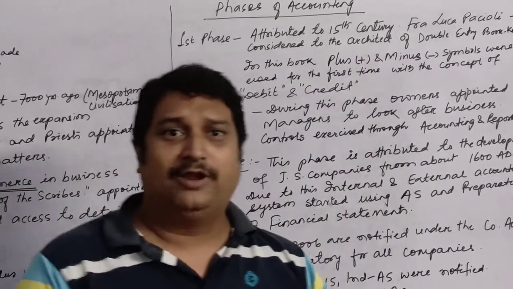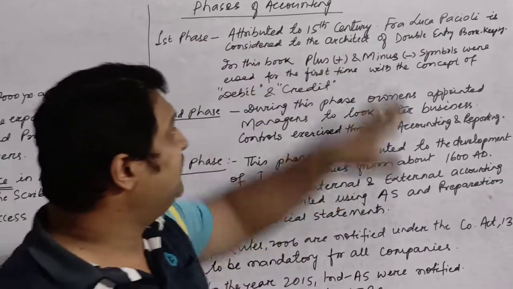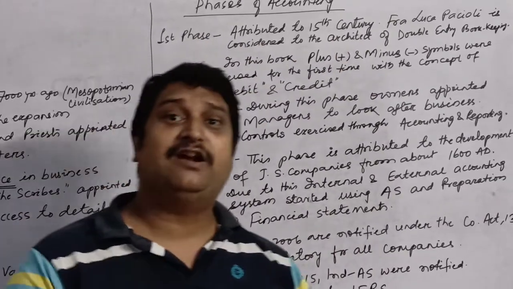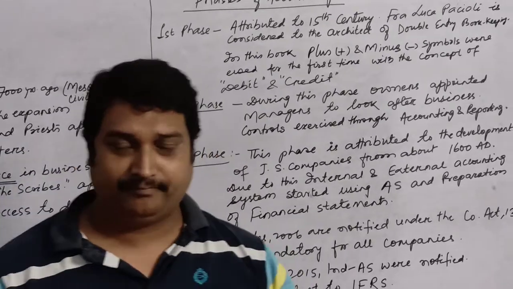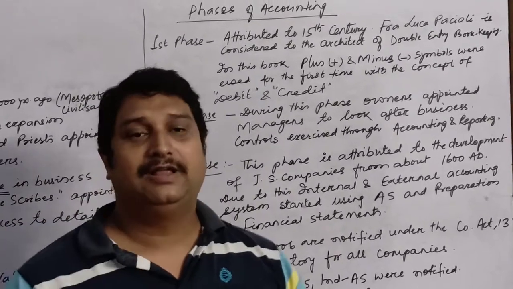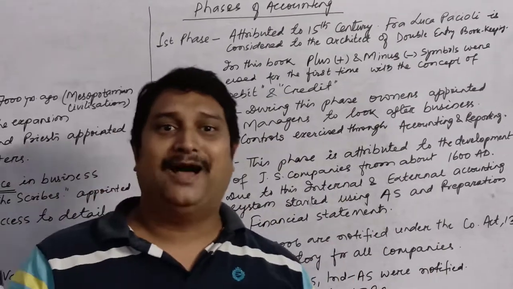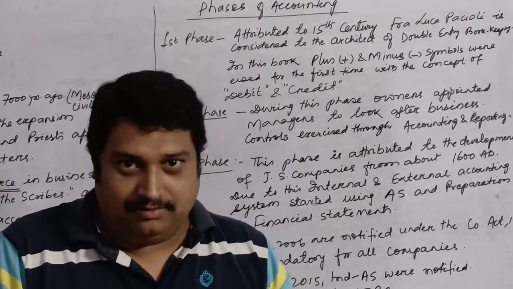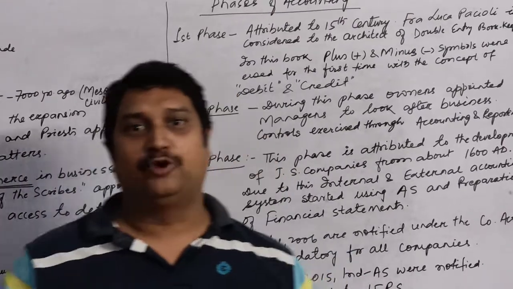In the modern world, this first phase started during the 15th century, when in the year 1494, Fra Luca Pacioli wrote a book. In that book, he gave complete information about the present system of accounting, what we call double entry bookkeeping.